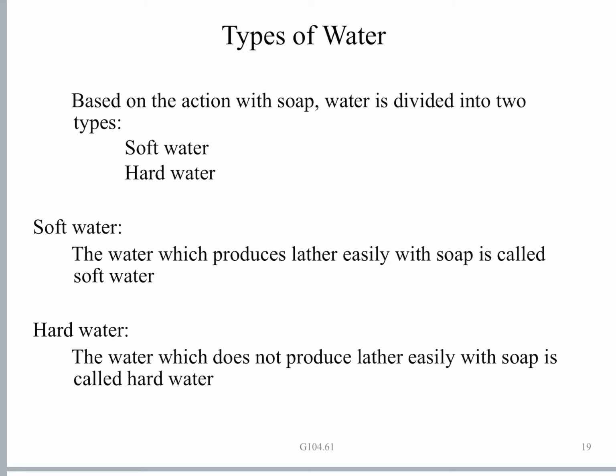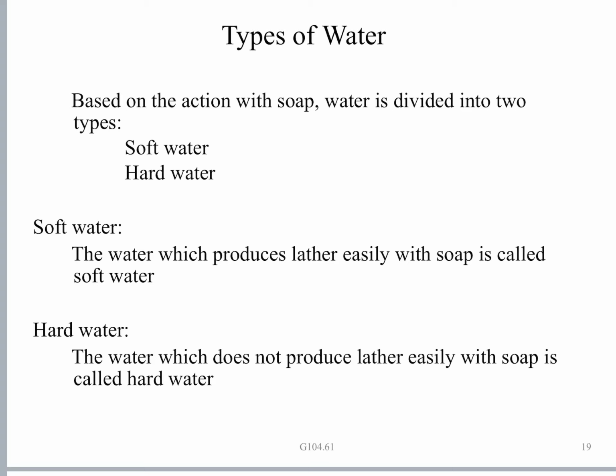So far, what we have seen, the sources of water and the impurities, is the introduction to water technology. Now, presently, soft water and hard water. From here, we are starting the syllabus proper of this chapter. So depending upon the action of the soap, water can be divided into two types: soft water and hard water. Let us see what soft water is.